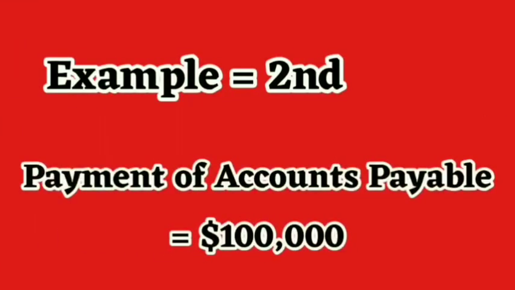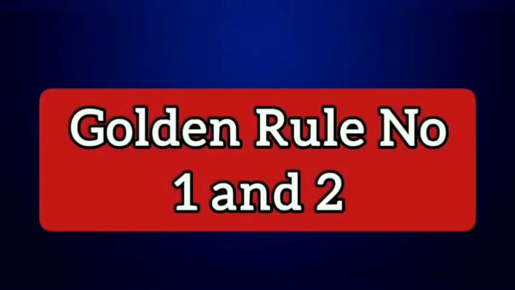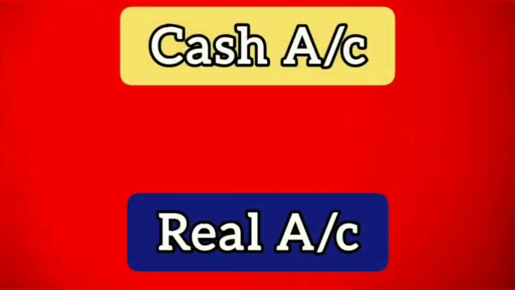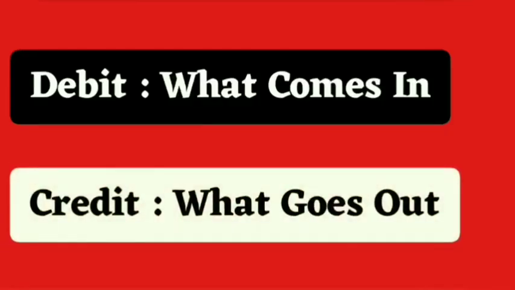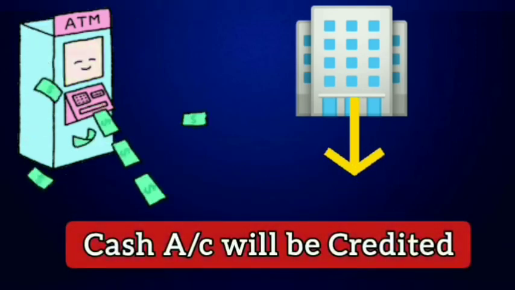Let's take one more example so that you get clarity about the topic. Payment of $1 lakh is made to the accounts payable. Two accounts are involved here. Cash account, which is again a real account, and accounts payable account, which is a personal account. We will again apply both the rules. Cash is a real account. Therefore, the first golden rule will be applied, that is, debit what comes in, credit what goes out. Since payment is made to the accounts payable, cash is going out from the business. Therefore, cash account will be credited.